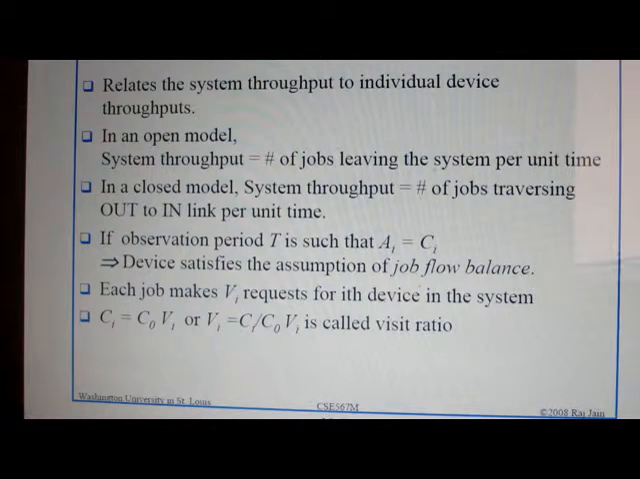Now we talk about an observation period of T. Here Ai is equal to Ci, so the number of arriving jobs is equal to the number of job completions. Each job makes Vi requests for the ith device in the system. So we can explain it as Ci equals C0 into Vi. As we know, Vi is the visit count.